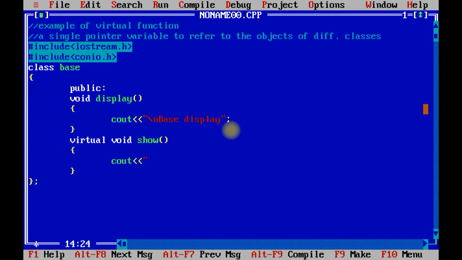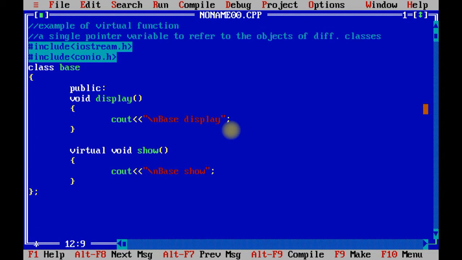cout \n base show. I am going to give a comment line over here, which you also need to write in the journal so that at the time of the exam you can refer to the same. Virtual function takes different functionality in the derived class.